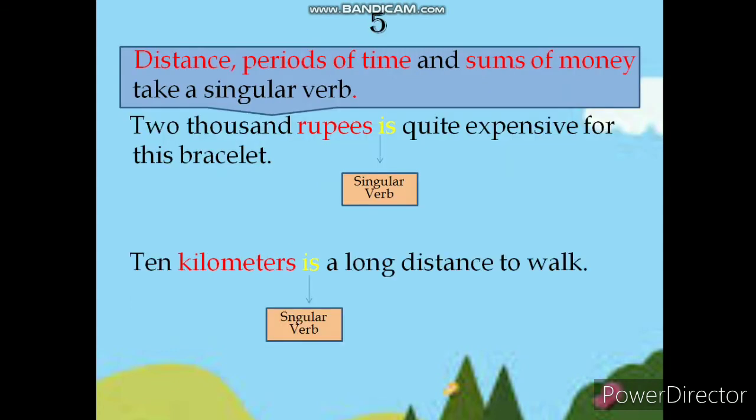Next point to remember, that distance, periods of time and sums of money take a singular verb. For example, 2000 rupees is quite expensive for this bracelet. 2000 rupees is a sum of money, so it agrees with the singular verb is. Another example, 10 kilometers is a long distance to walk. 10 kilometers, the distance, so it agrees with the singular verb is.